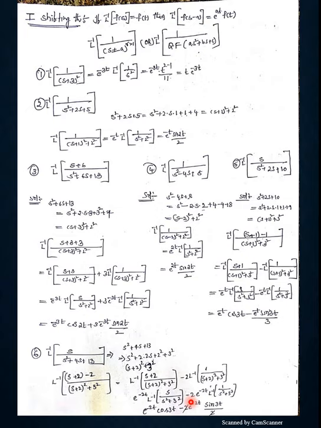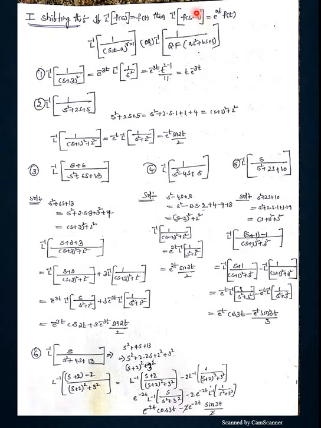Then L inverse of f of s minus a is equal to e power at into f of t. So the first shifting theorem from previous lectures we are getting in reverse order over here. Earlier, anything multiplied by an exponential was given by the first shifting theorem, but here L inverse of f of s minus a is presented as e power at into f of t.